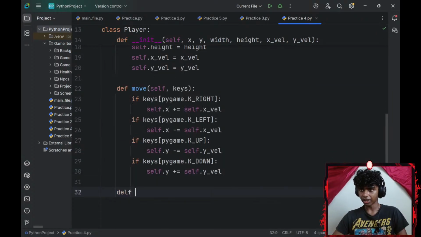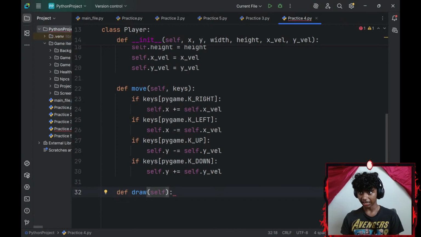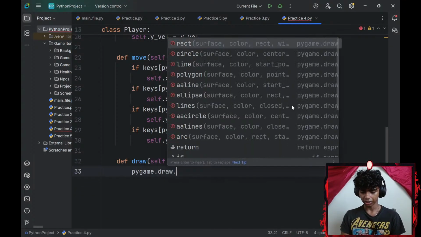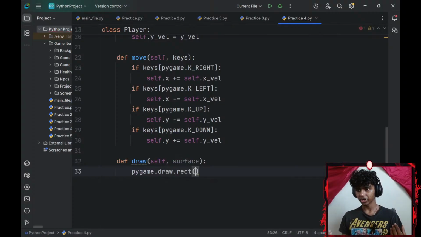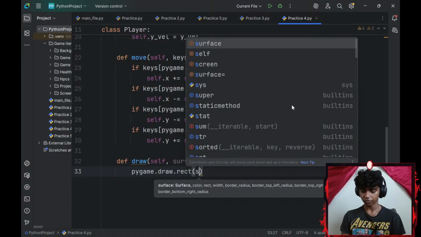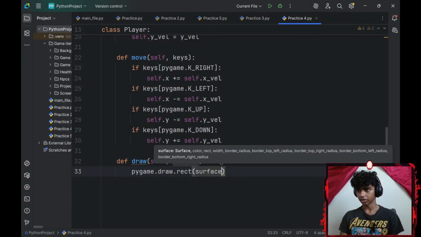Okay, and then let me go ahead and define a draw function. Define draw. So let me go ahead and draw my player. I'll add a parameter, I'm pretty sure this is called a parameter, not an attribute, of surface. And then let me type pygame.draw.rect. I want to draw a rectangle. So the first parameter is going to be my surface.